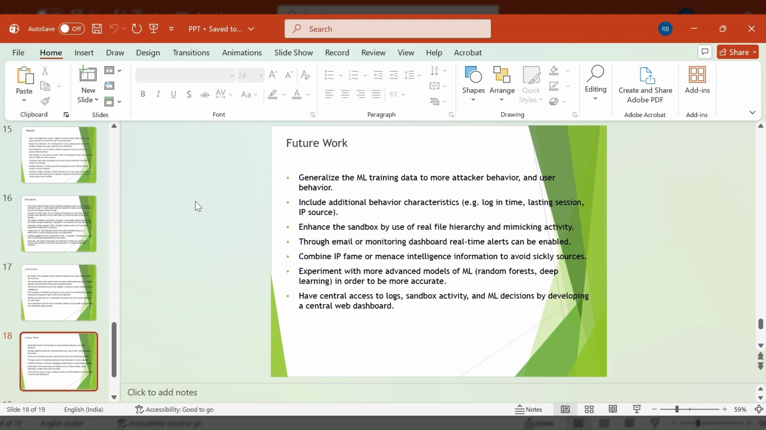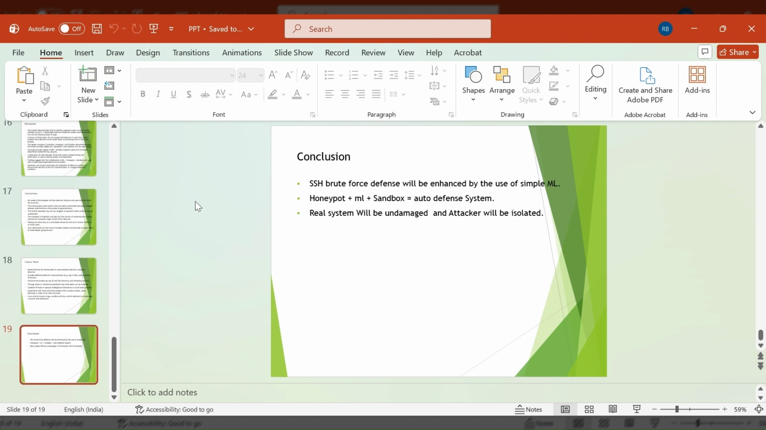In future, the system can be improved by using more training data, adding more behavior features, making the sandbox more realistic, adding real-time alerts, using advanced ML models, and building a monitoring dashboard. In conclusion, this project shows that ML, honeypot, and sandbox can work together to protect SSH from brute force attacks. Even a lightweight ML model can make a smart decision early.